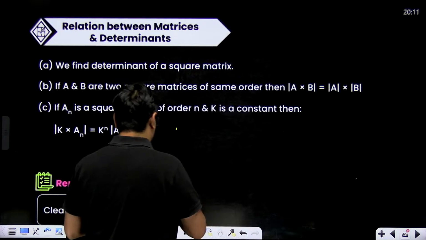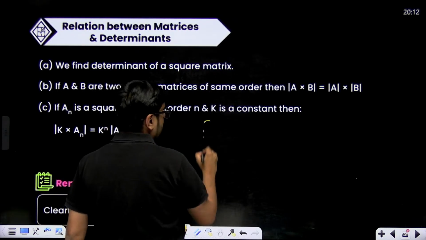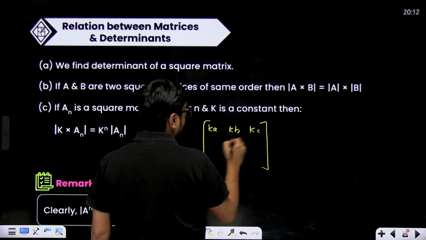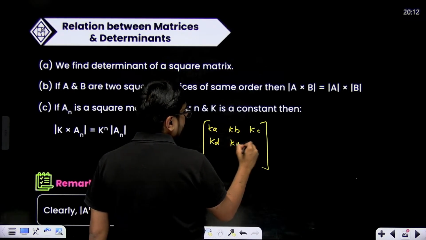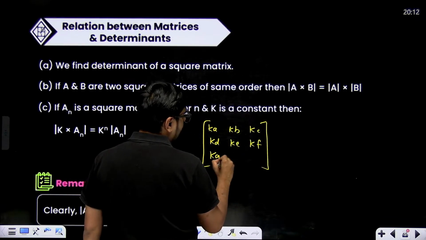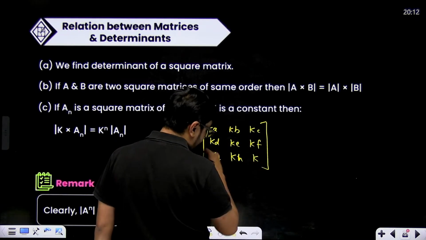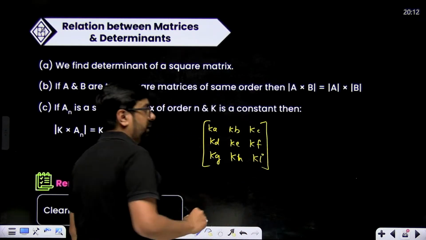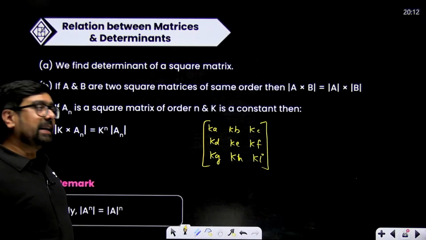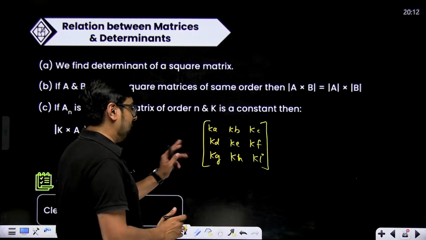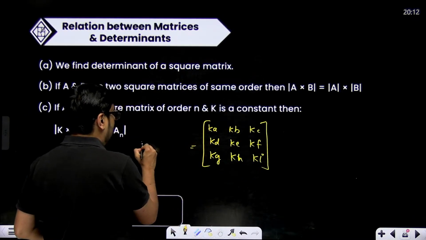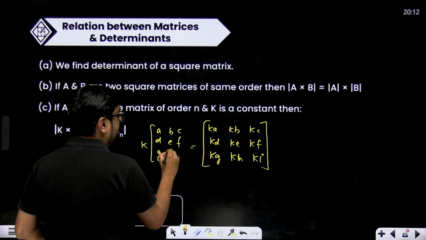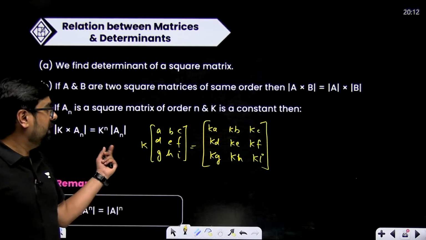Now suppose your matrix is 3 cross 3 and your elements are like this: KA, KB, KC, KD, KE, KF, KG, KH, KI. Okay, now this is your matrix. If you are finding the determinant of it, now K will come. This is actually K multiplied with this entire matrix, which is ABC, DEF and GHI. Right? K is taken out common, K is multiplied inside.